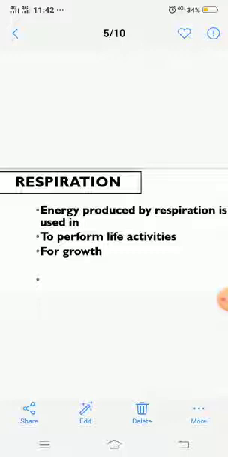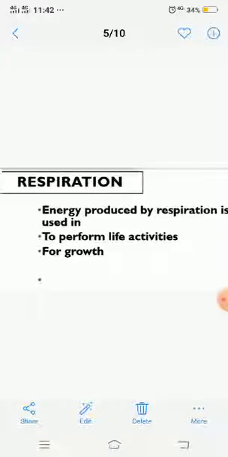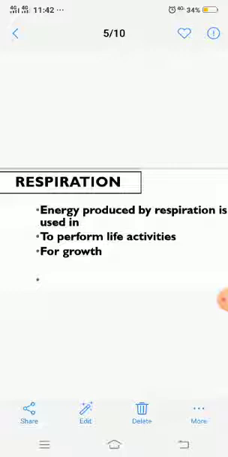I told you where this glucose comes from: it is the product of the digestive system. Now here, glucose from the digestive system and oxygen from the breathing system combine, and a reaction occurs as a result of which energy is released, and that energy is used by humans or living organisms in order to perform their life activities.